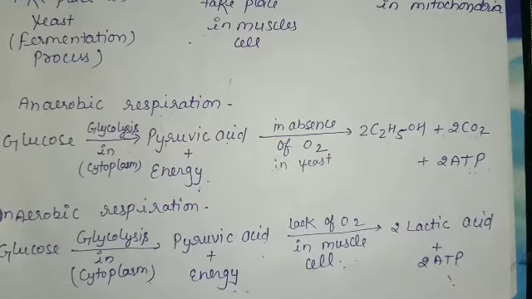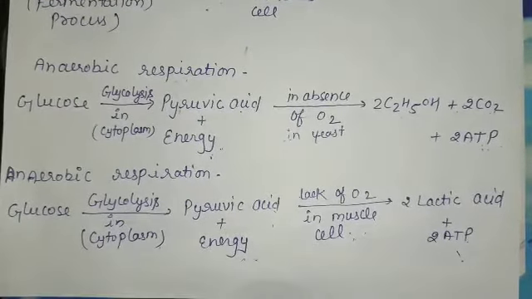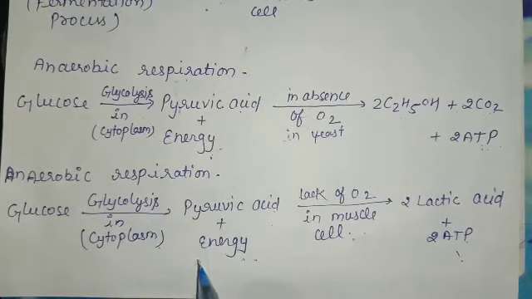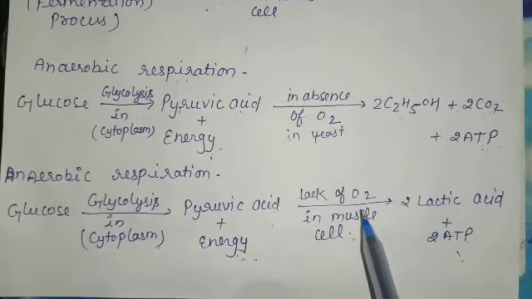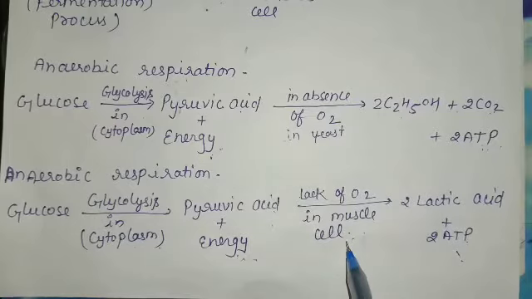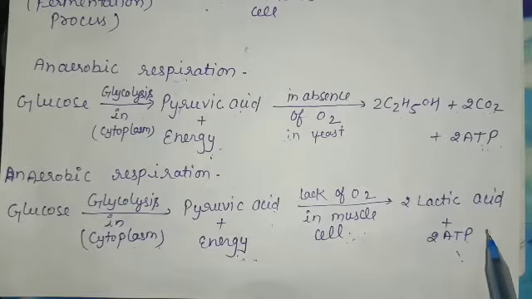Another condition of anaerobic respiration takes place in human body muscle cells. In this respiration, the glucose converts into pyruvic acid and releases some amount of energy by the glycolysis process that takes place in cytoplasm. During lack of oxygen in muscle cells, the pyruvic acid converts into lactic acid and here a little amount of energy is released.